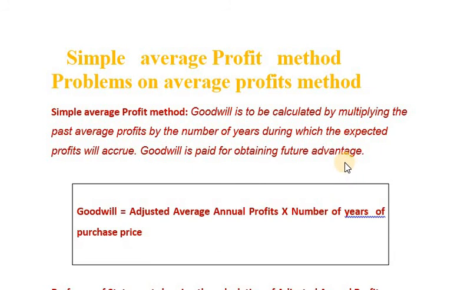So right now, I have already discussed this. Simply put, if asked how to calculate average profit, average profit is equal to total profit divided by number of years. Then how should we calculate goodwill? Goodwill is equal to adjusted average annual profit into number of years of purchase price. Number of years of purchase price will be given in the problem.